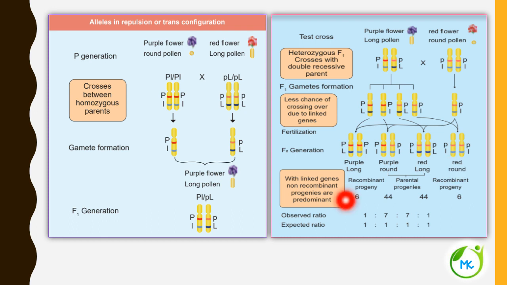The observed ratio is 1:7:1, whereas in a test cross the expected ratio is 1:1:1:1. So it is not observed.